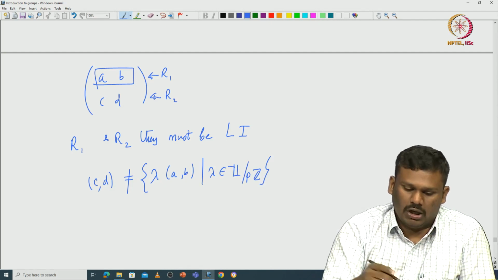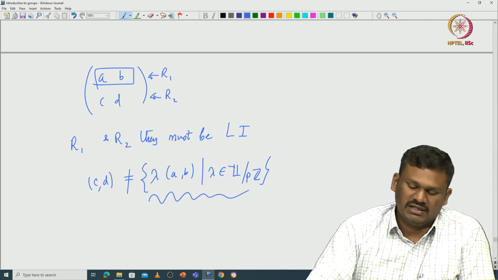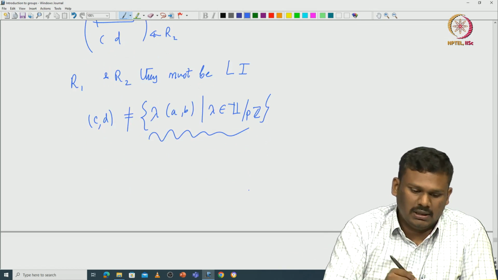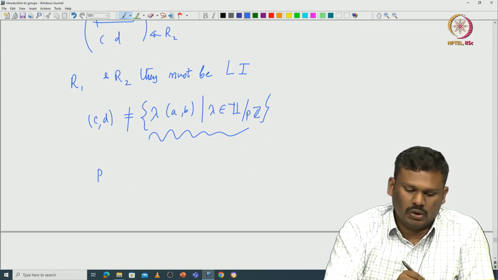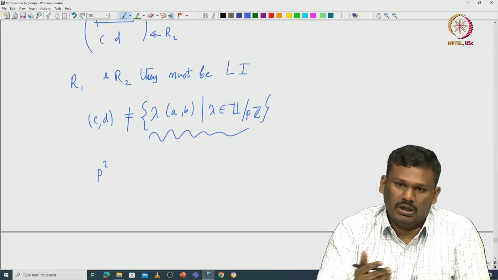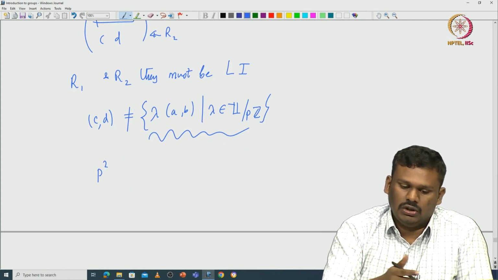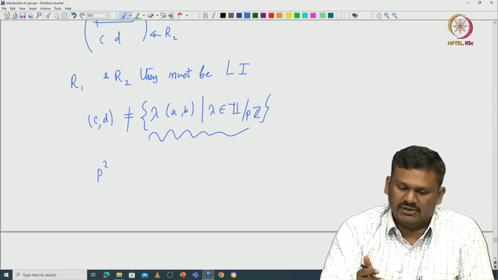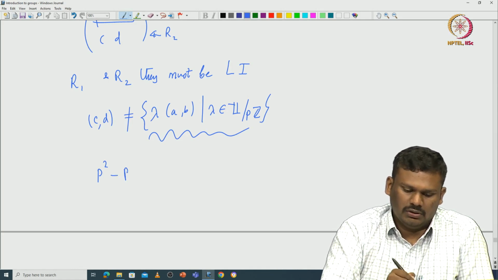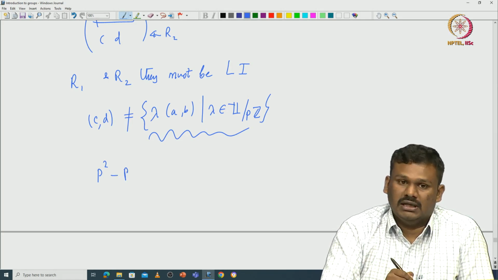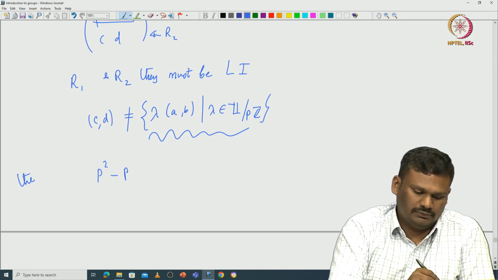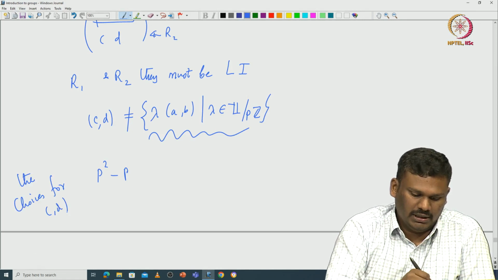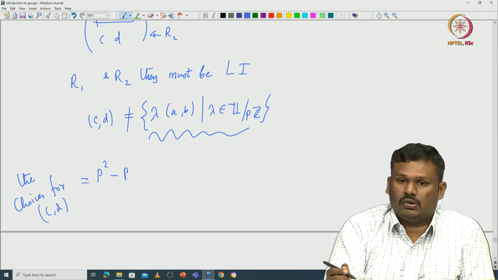Then how many choices have you removed? You have removed exactly p choices. The total choices for c, d is p squared because it can be any 2-dimensional vector, and then you just remove the line lambda times (a, b), where lambda varies over Z modulo pZ. So the number of choices for c, d is exactly p squared minus p.